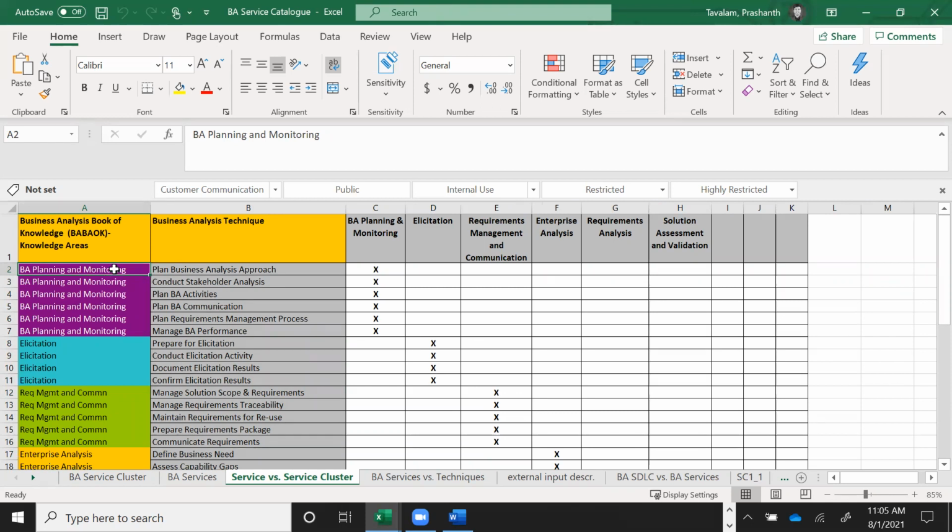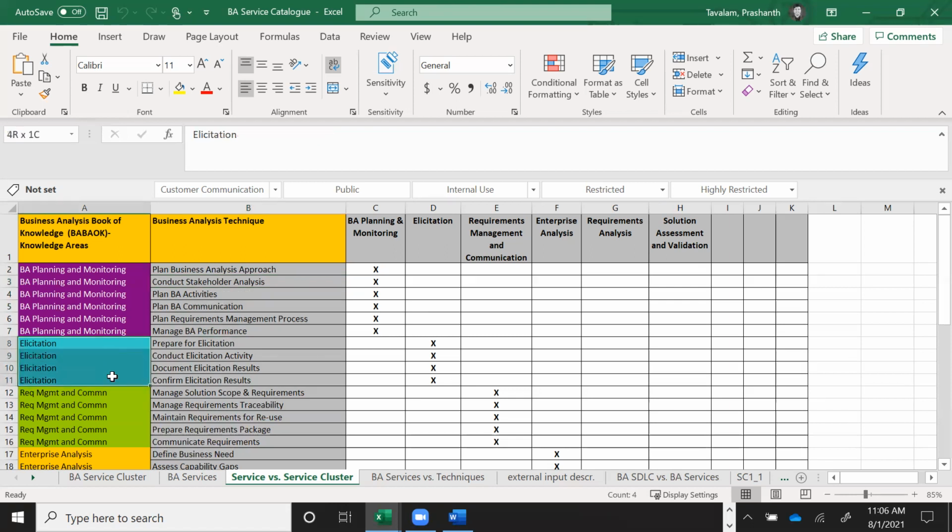For example, BA planning and monitoring is your initial stages of doing your due diligence, pre-sales work, etc., where you're deciding: conduct stakeholder analysis, plan BA activities, BA communication, plan requirement management process. We would have done something in this line, especially while creating a requirement plan, and also doing some stakeholder analysis in terms of maybe creating a persona or even creating a RACI chart, okay, where you're trying to slot the different users into responsible, accountable, consulted and informed kind of situation. So this is where that activity happens.